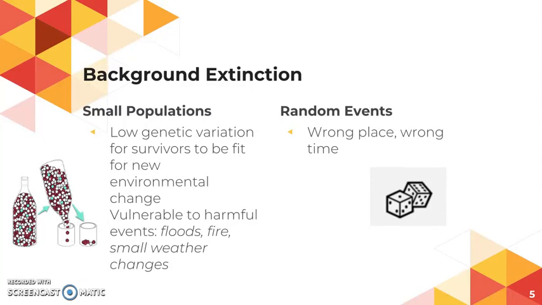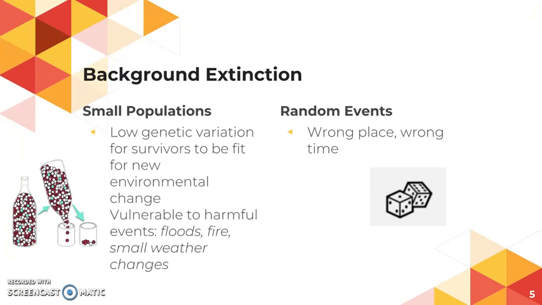We can see this in two different ways. Sometimes there are small populations, as we talked about, without a lot of genetic variation for survivors to be fit for a new environmental change or a new environment. In that case, those small populations can be vulnerable to harmful events like floods or fire, small weather changes, things like that.